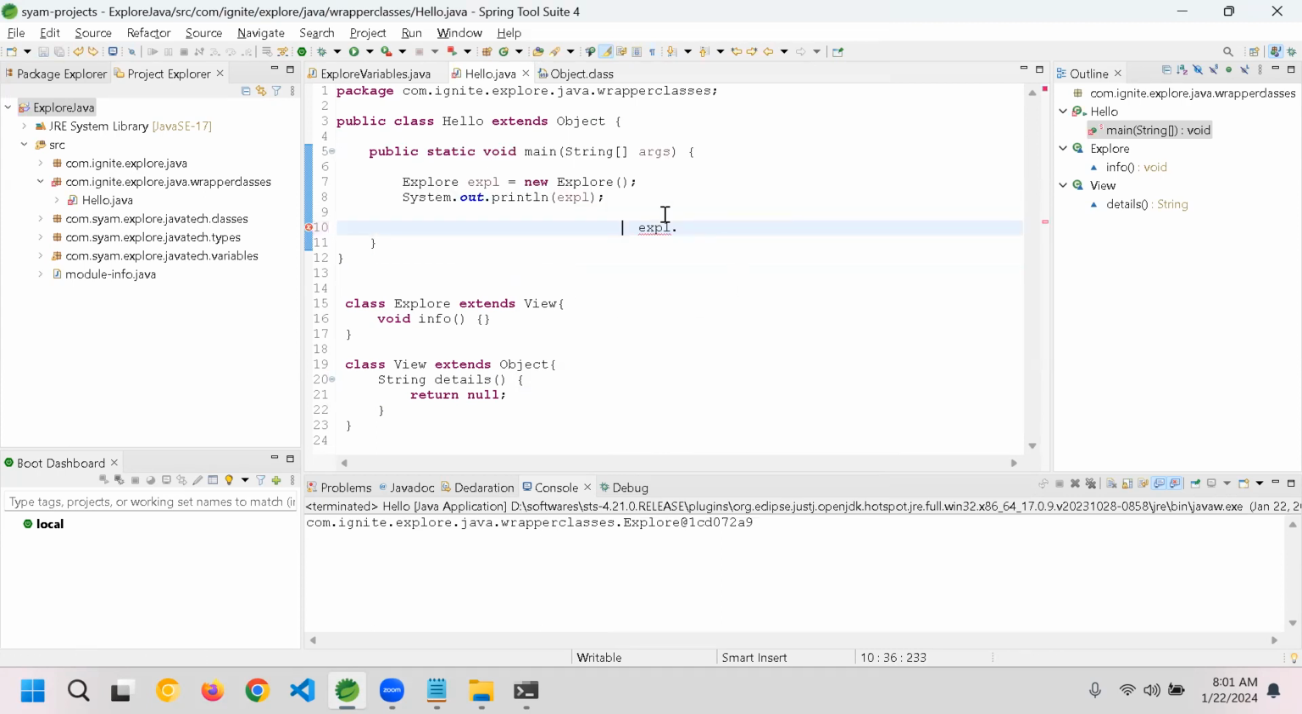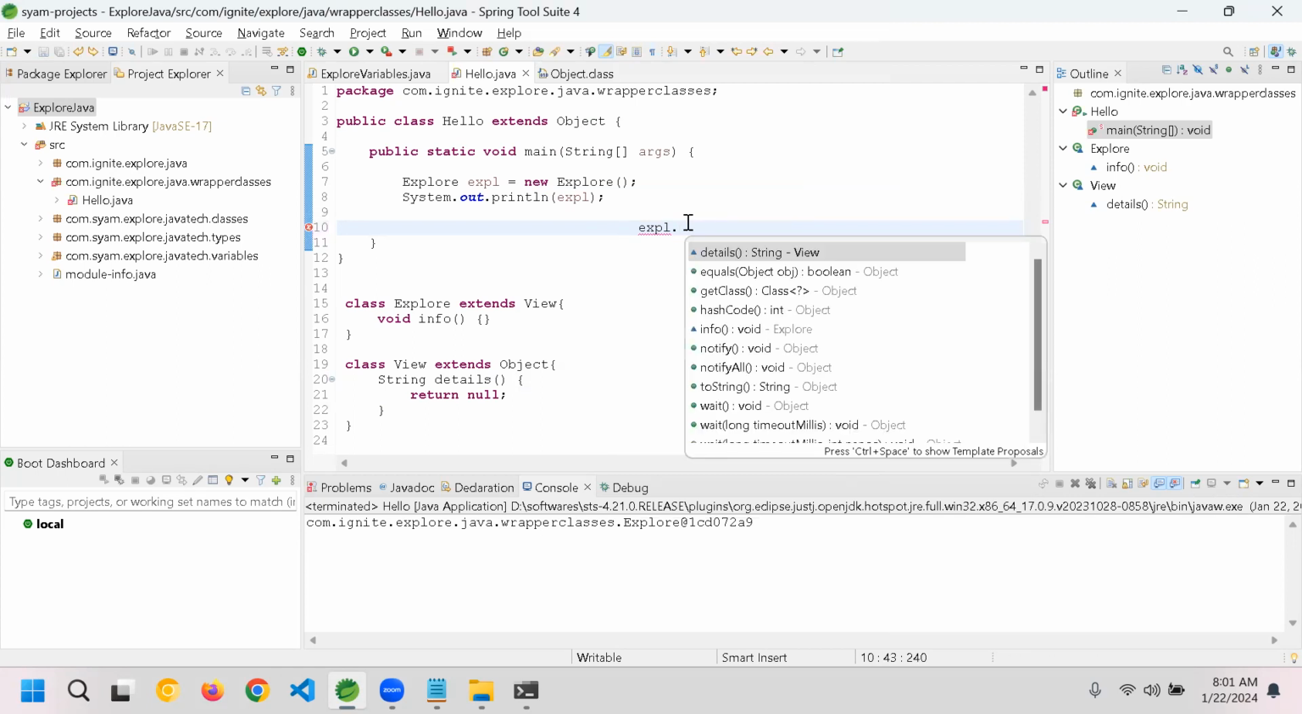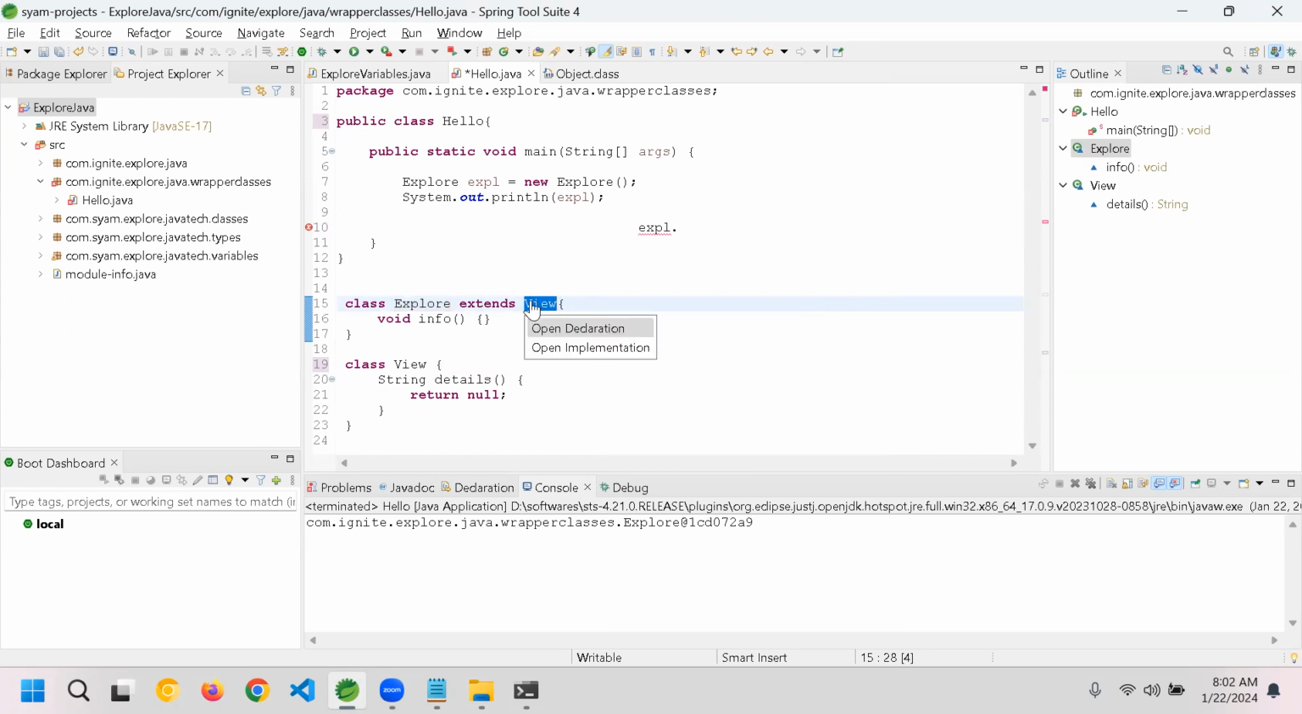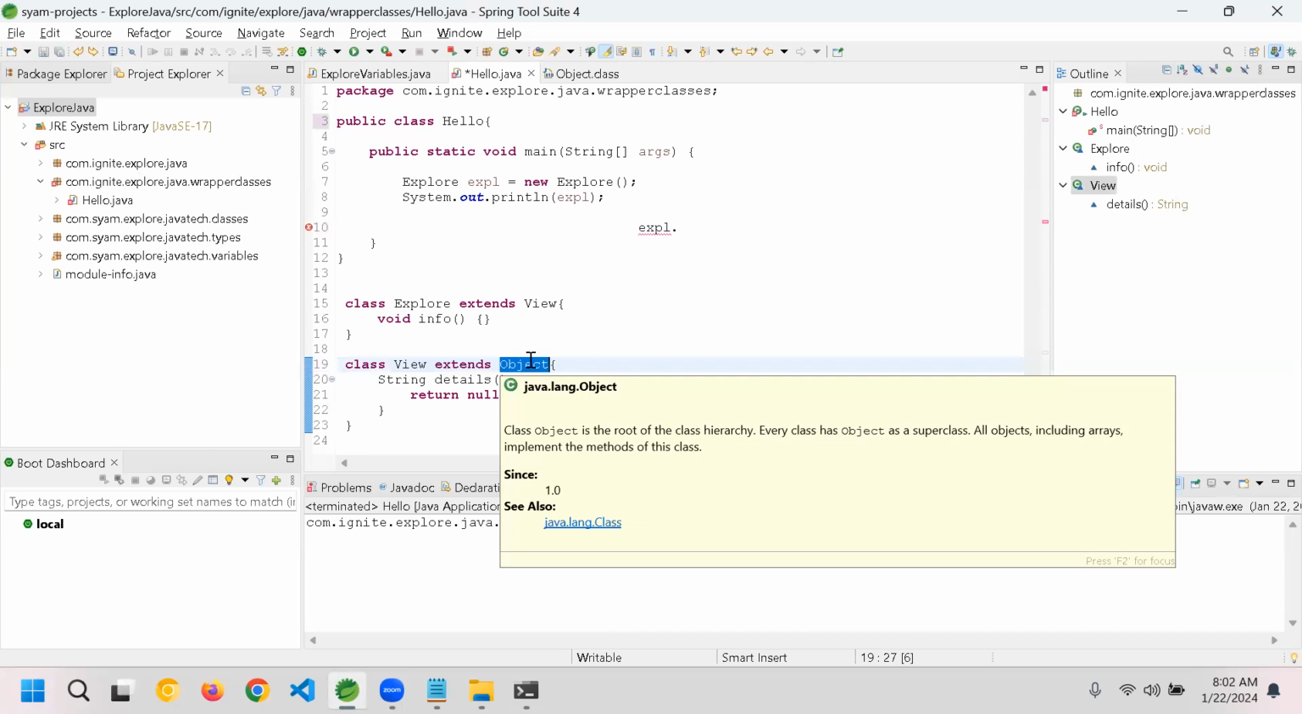Okay, coming back, I want to close with this one. Let's say Explore, I'm giving control space. Even if I'm not specifying extends Object, whether you specify it or not, remember, if you are defining a class and not extending anything, the compiler adds it. Imagine Explore is extending View. In that case it won't extend Object by itself, but View is extending Object by default. So that's where the initialization starts from the parent.